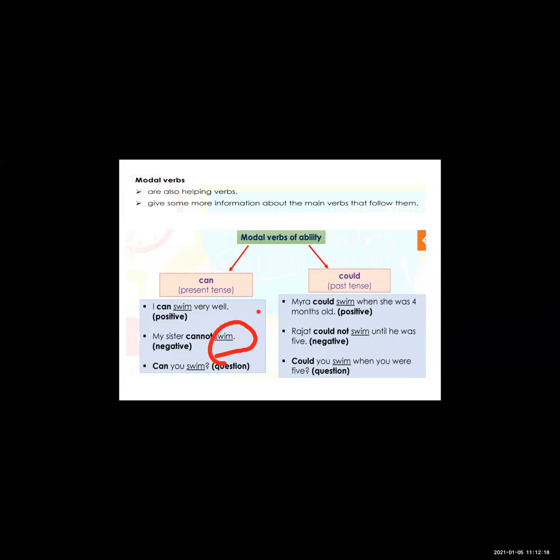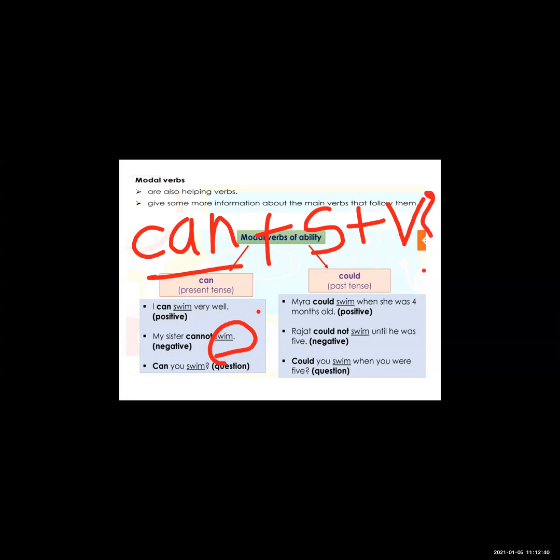Now see, there is a question. Means by using can we can make the question. Okay, can you swim? This is the question. So for making the question, first we use can, means modal verb. Then we use subject and then we use verb. So this is the form of making a question. So by using can in present tense, we have seen here a positive sentence, a negative sentence, and a question sentence.